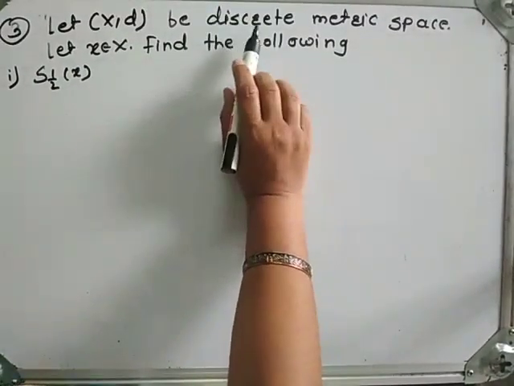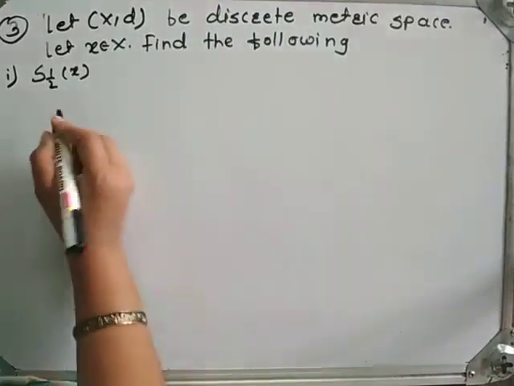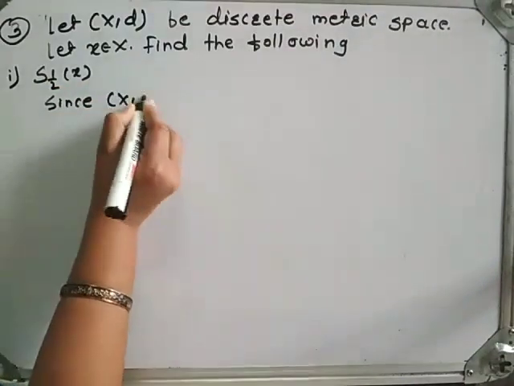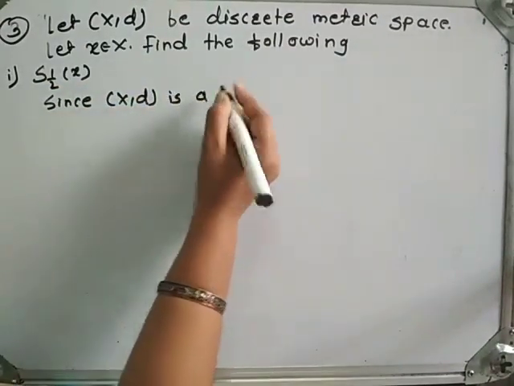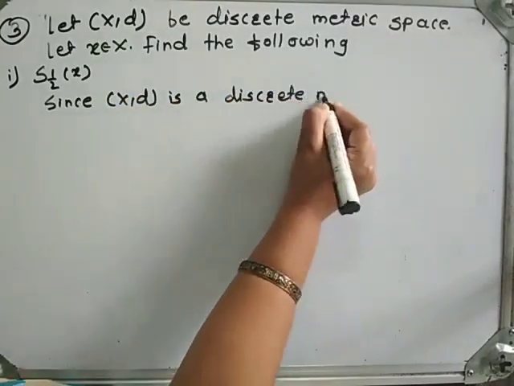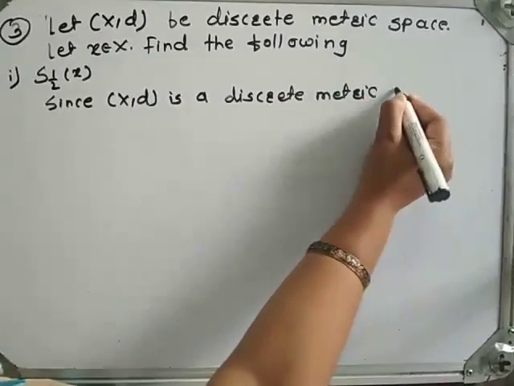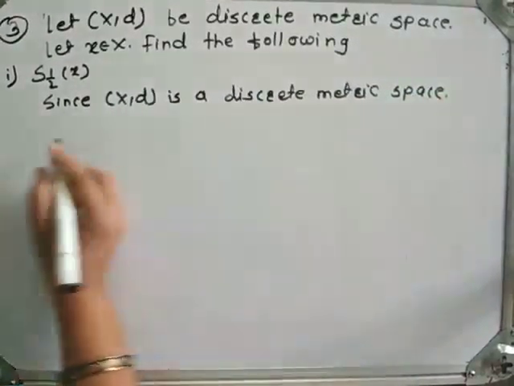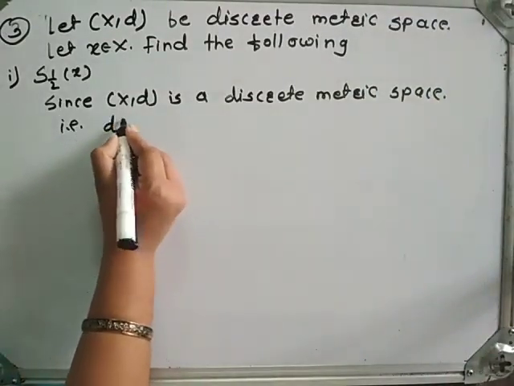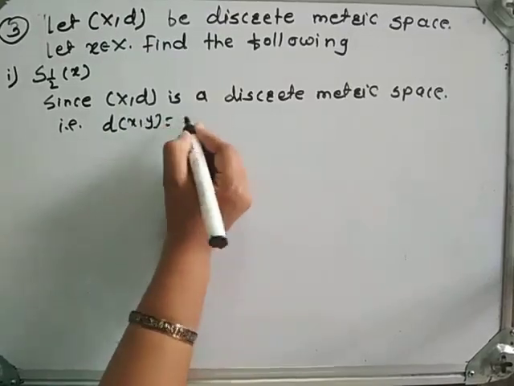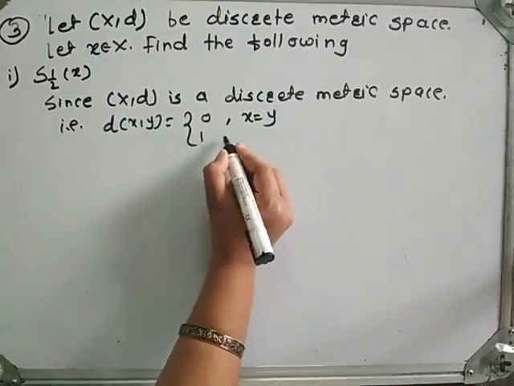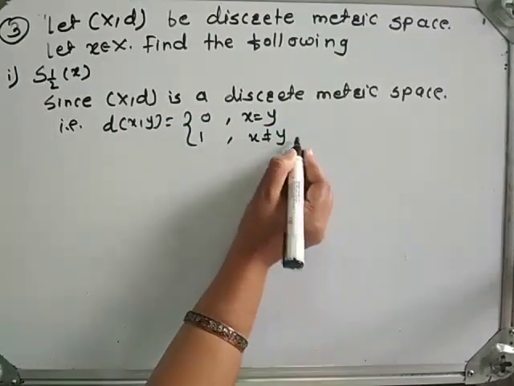See here, what is given? (X, d) is a discrete metric space. We know the definition of discrete metric space. d(x, y) is equal to 0 if x is equal to y and equal to 1 if x is not equal to y.